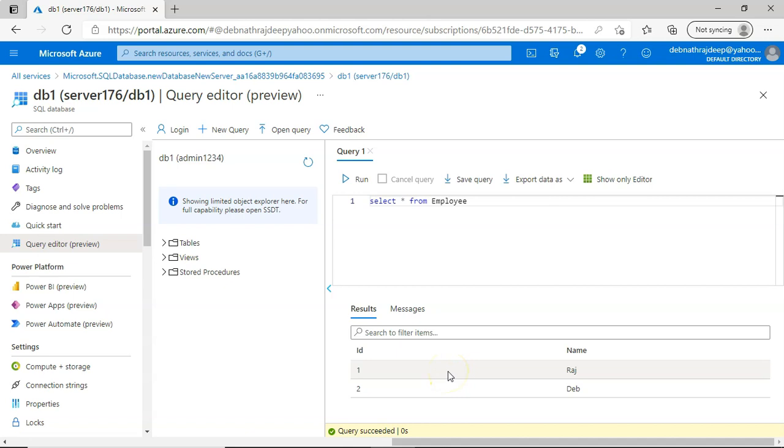So this is how you will be creating an Azure SQL database, and you can connect from query editor as well as from SQL Server Management Studio. So next we will see how you can work with SQL Server managed instance. Okay, thank you for watching this.